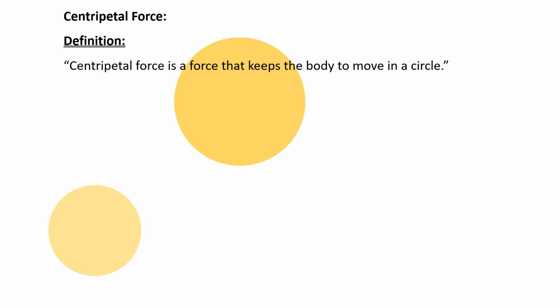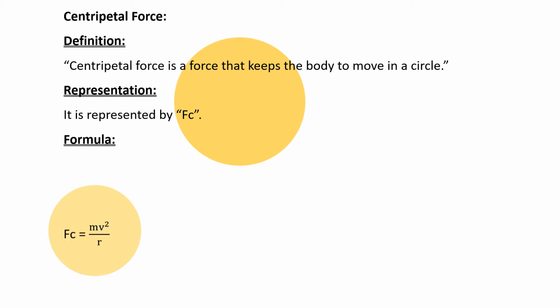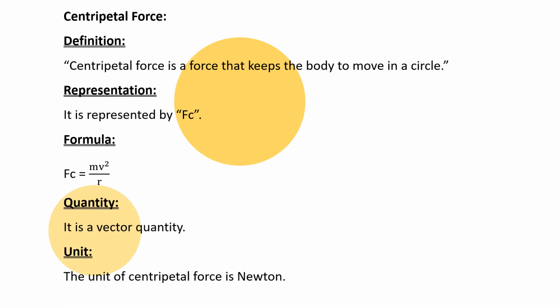Centripetal force. Centripetal force is a force that keeps a body moving in a circle. It is represented by Fc. The formula is mv squared divided by r. It is a vector quantity and the unit of centripetal force is Newton.